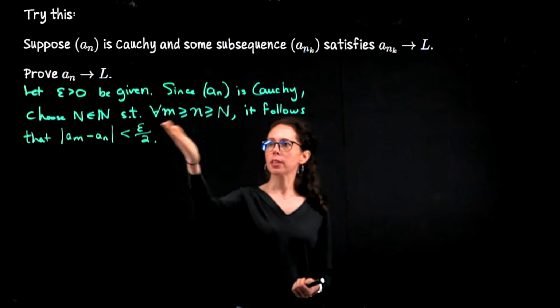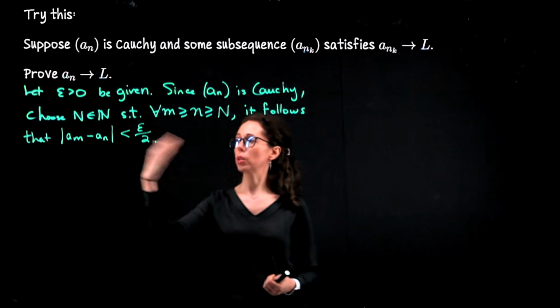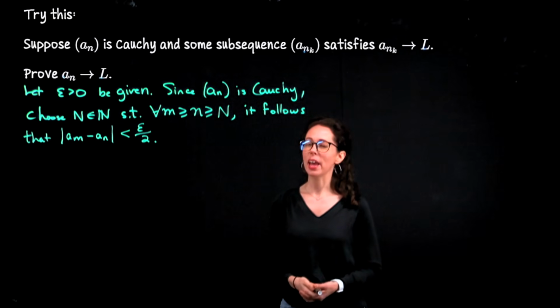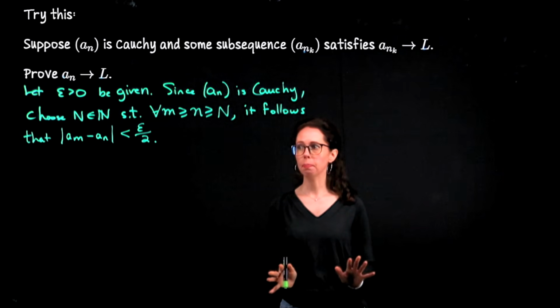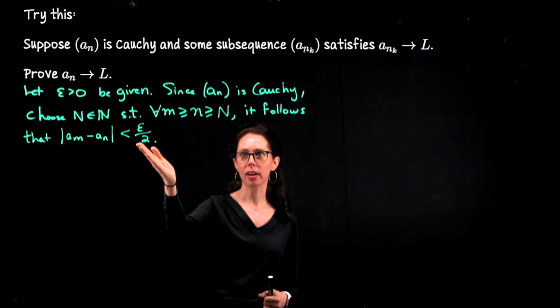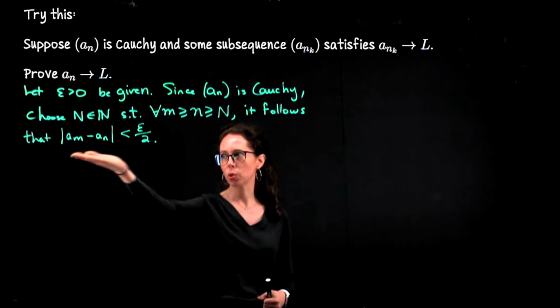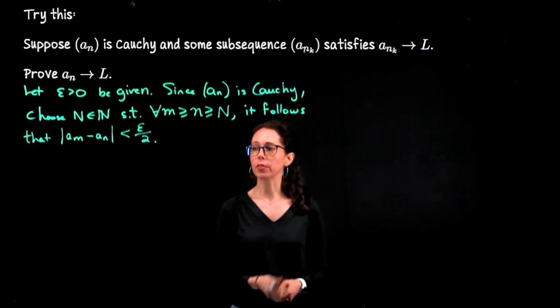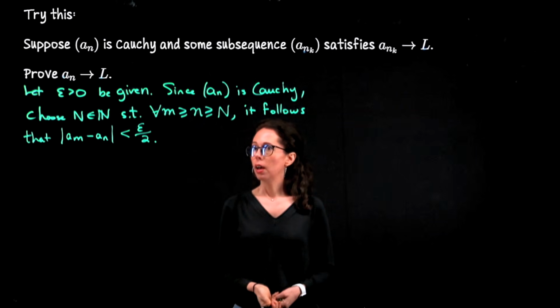Okay, so for all pairs beyond this threshold, when we look at the corresponding sequence terms and measure the distance between them, that is less than epsilon over 2. You're allowed to do that. We know it's a Cauchy sequence. So whatever right-hand side I want to have here, I can go find a threshold that squeezes this below that number. And in this case, that number is epsilon over 2.